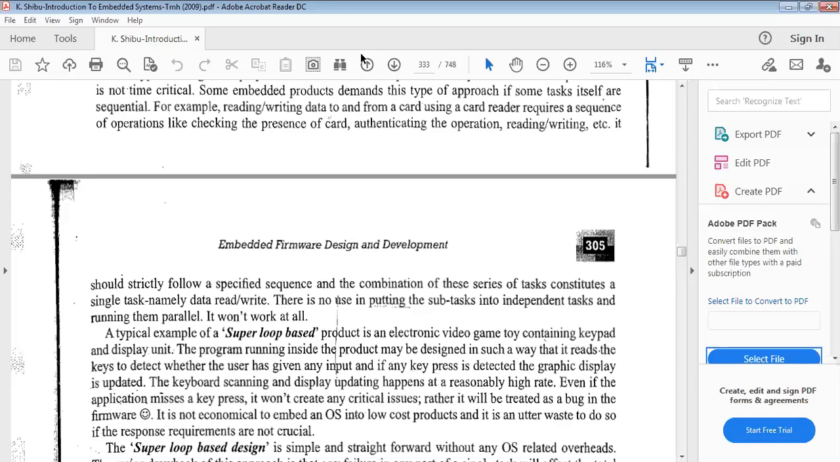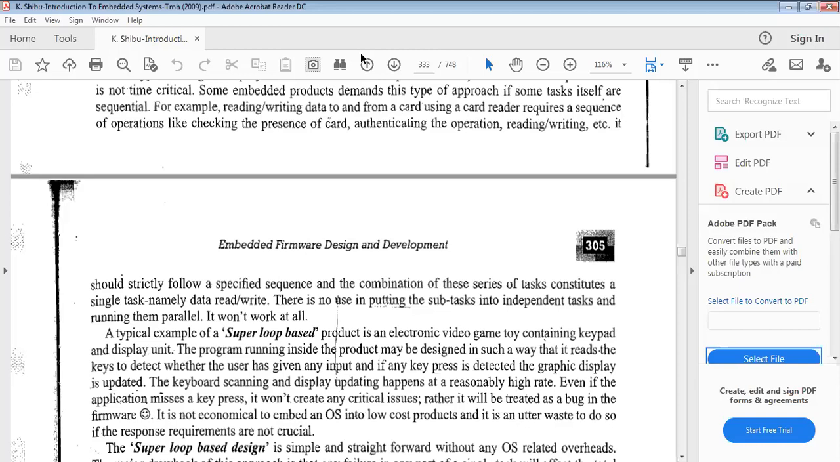Okay, this is about super loop based design. And the second method of firmware design approach is the embedded operating system based approach. The embedded operating system based approach is also called the real-time operating system based approach. Why? Because especially for embedded applications, we always prefer a real-time operating system. That's why this is also called the real-time operating system based approach.